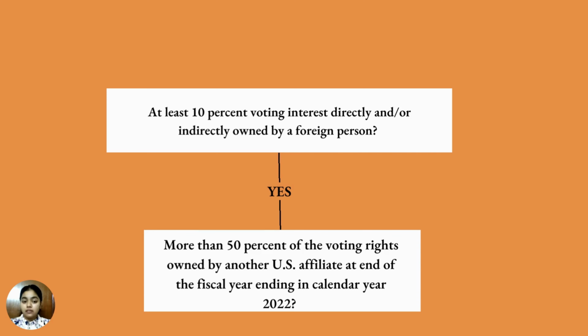But if you fall into this category, then the second step is to check if the company has more than 50% of the voting rights owned by another US affiliate at the end of the fiscal year ending in calendar year 2022.